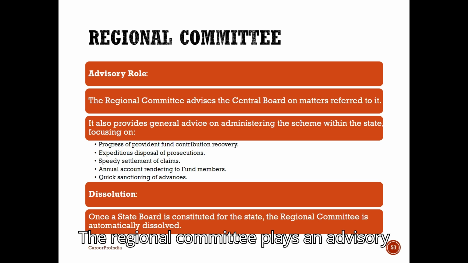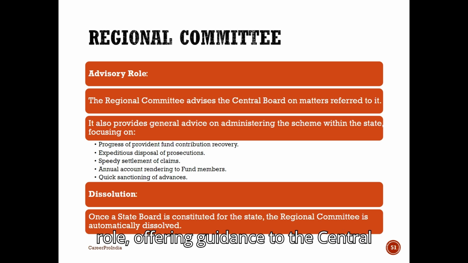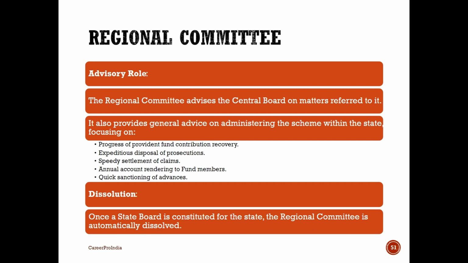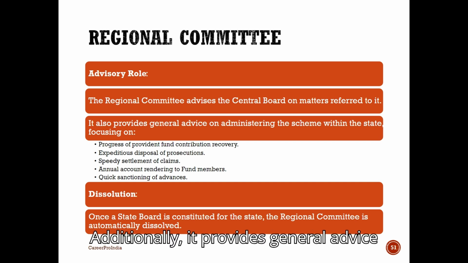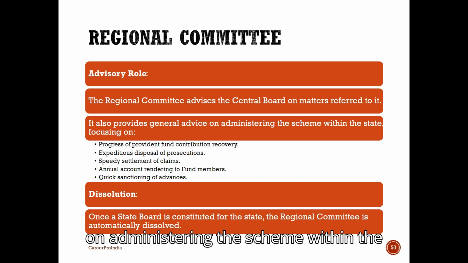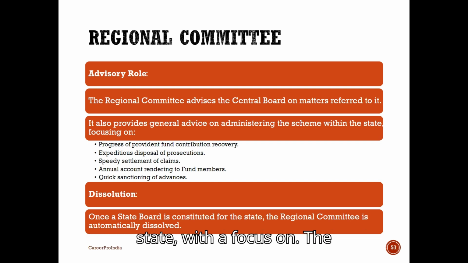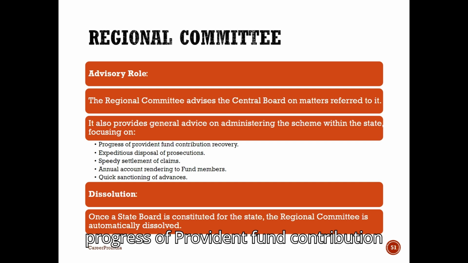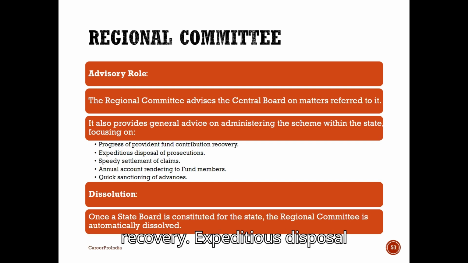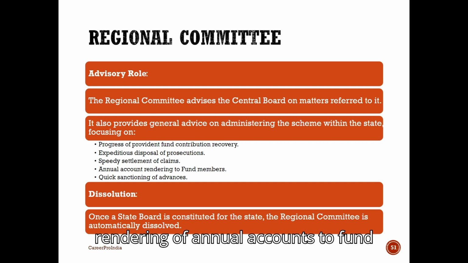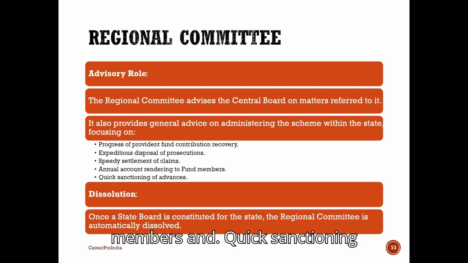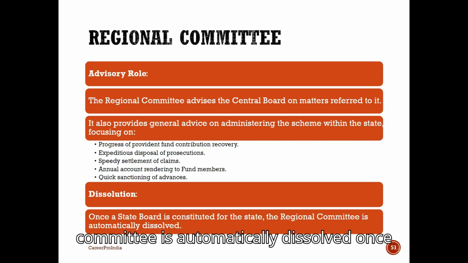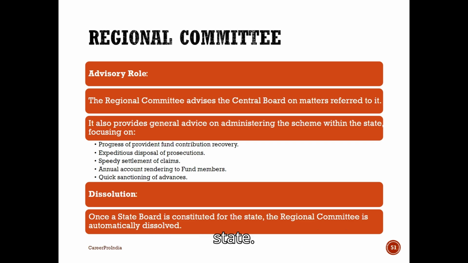The regional committee plays an advisory role, offering guidance to the Central Board on matters referred to it. Additionally, it provides general advice on administering the scheme within the state, with a focus on the progress of Provident Fund contribution recovery, expeditious disposal of prosecutions, speedy settlement of claims, timely rendering of annual accounts to fund members, and quick sanctioning of advances. The regional committee is automatically dissolved once a state board is constituted for the state.